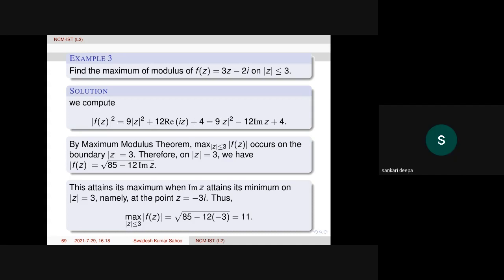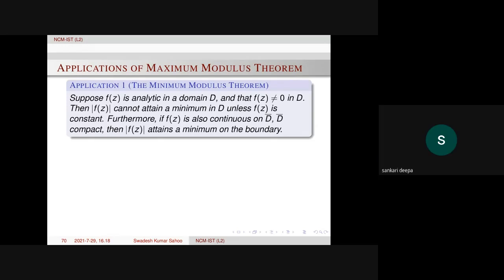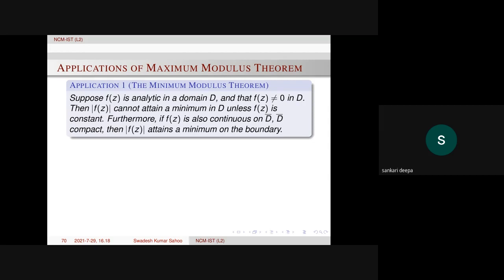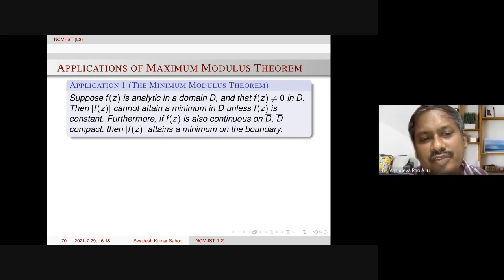Is there any method to find the minimum modulus having f(z) equal to 0 somewhere inside the domain? If f(z) is equal to 0 in the domain, then how do you find the minimum? We are taking the minimum of the modulus of the function, right?